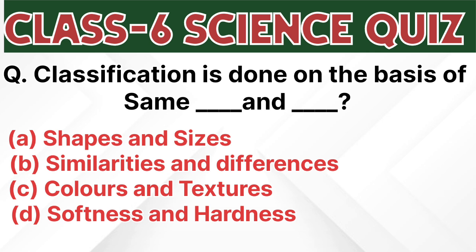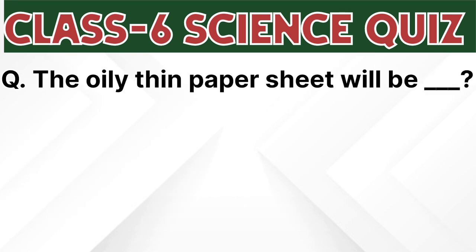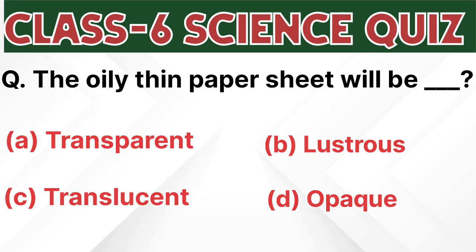Classification is done on the basis of same dash and dash: shapes and sizes, similarities and differences, colors and textures, softness and hardness. Correct answer is B, similarities and differences. The oily thin paper sheet will be dash: transparent, lustrous, translucent, opaque. The correct answer of this question is C, translucent.